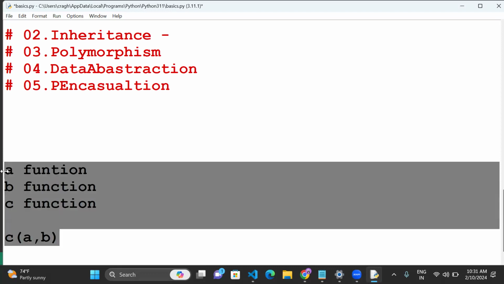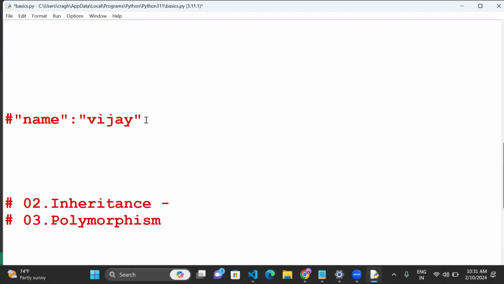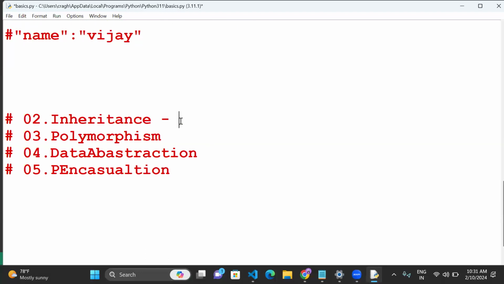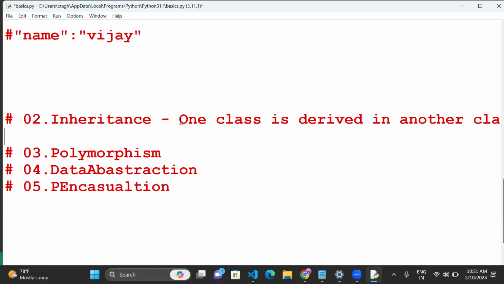But inheritance means one class is derived in another class, of course a child class. So one class is derived in another class, that is called inheritance. In inheritance there are some types present here, guys.